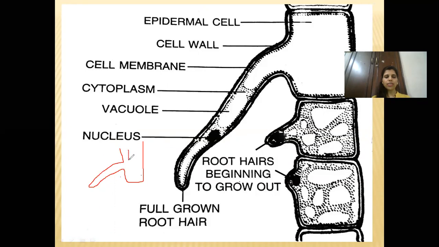The nucleus you will show at the periphery, and the cytoplasm at the periphery. So this is how you'll be showing your diagram, that it has shrunk. So when you are placing it in hypertonic solution, it shrinks.